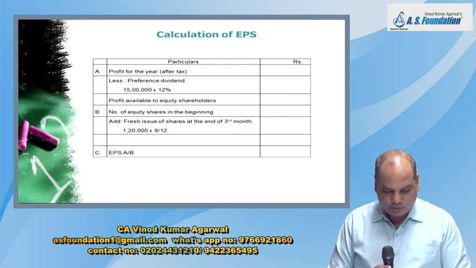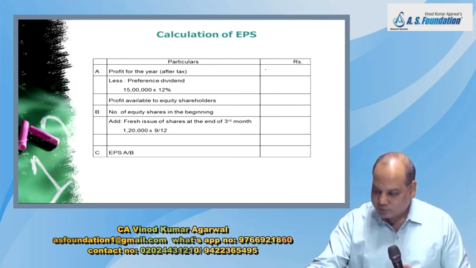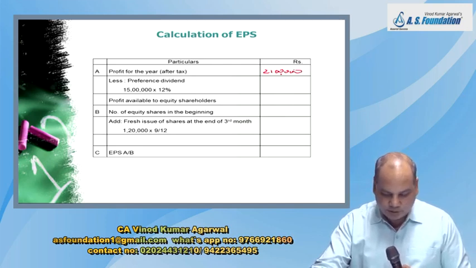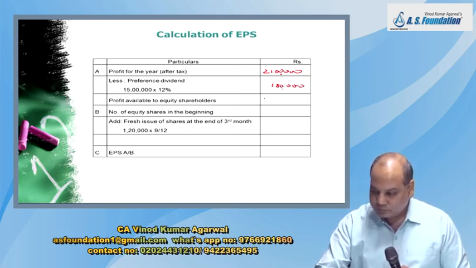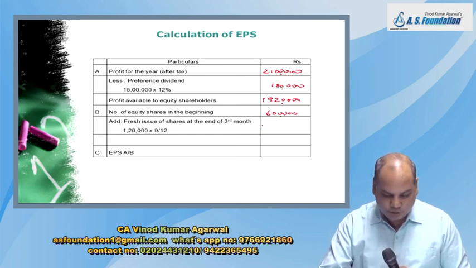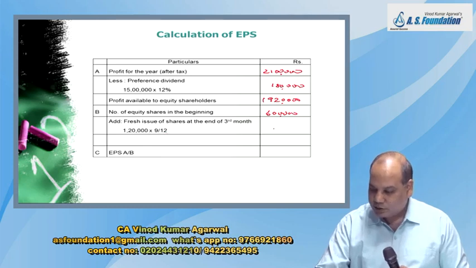The question says profit for the year after tax is 21 lakh. Preference dividend 12%. Is it 1,80,000? So what is profit available to equity shareholders? 19,20,000. Number of equity shares in the beginning is 6 lakh. Fresh issue of shares at the end of third month, 1,20,000 into 9/12. Is it 90,000?